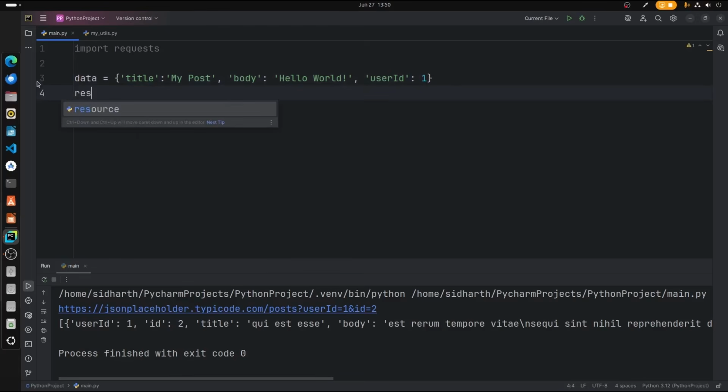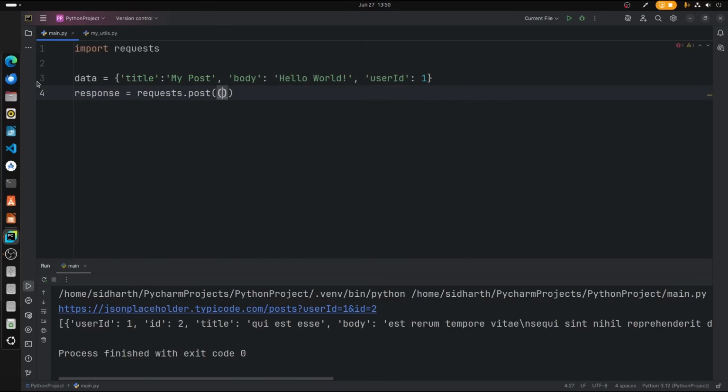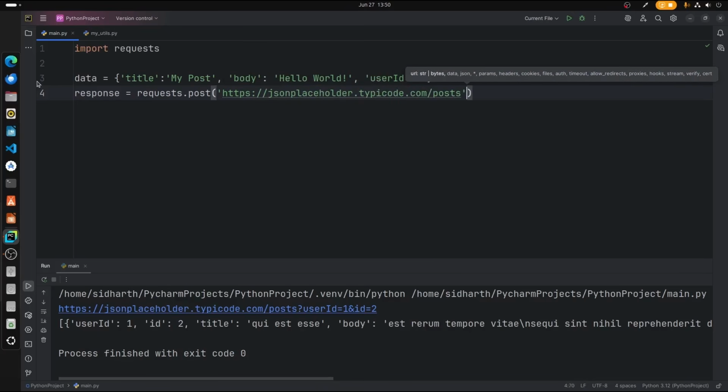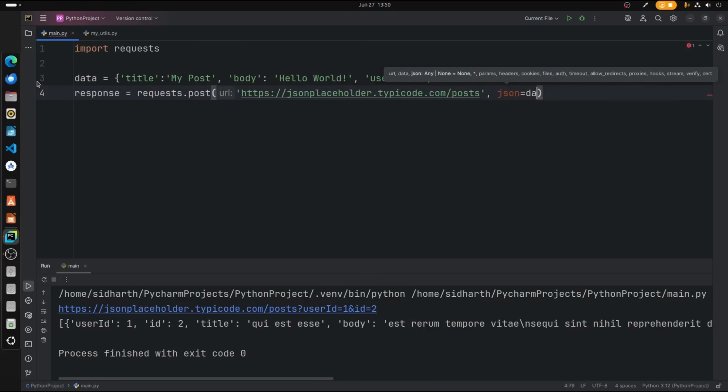Now let's move on and create the response variable. requests.post. What we're going to post is in the URL, so https://jsonplaceholder.typicode.com/posts, and then with a comma I'm going to type json is equal to data. Alright, so we're going to post this as JSON, and we're going to post that to the server.